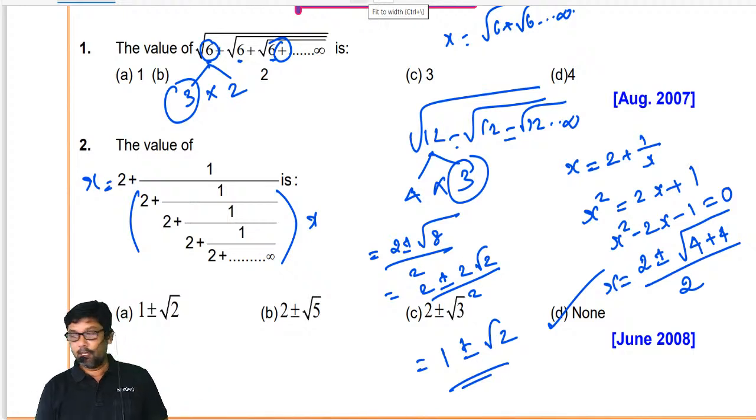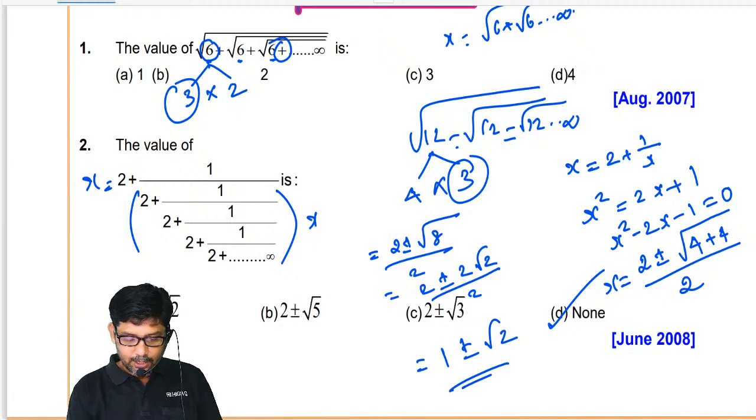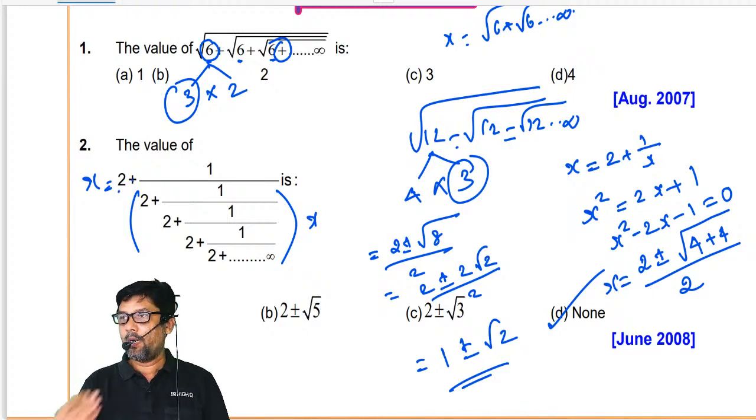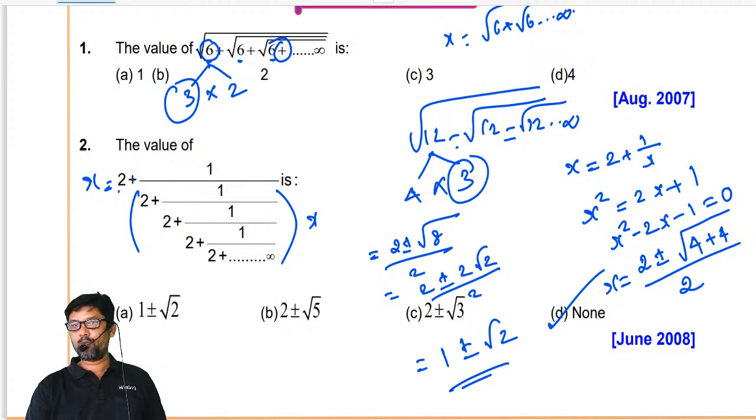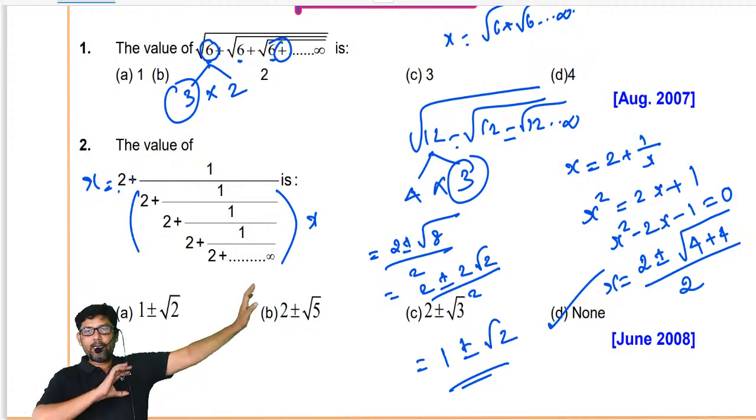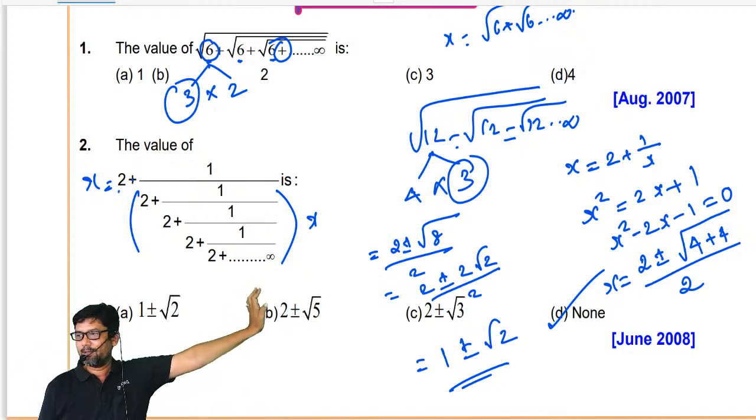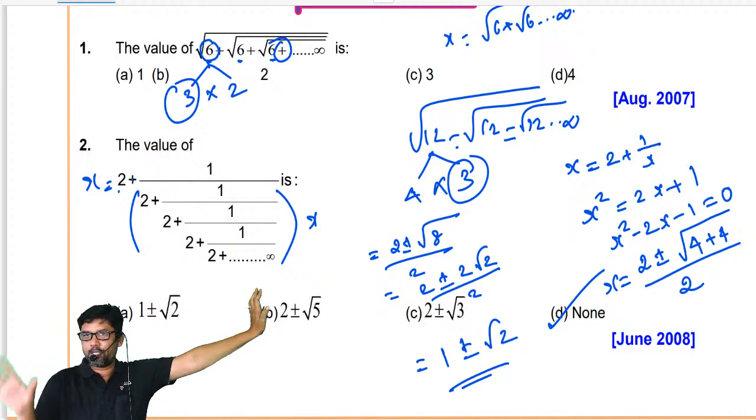So now listen here. 1 plus or minus root 2, if you ask me, it's not a right answer. Okay. Why? I will tell you. Look at the question. Question is what? 2 plus 1 by 2 plus 1 by 2 plus 1 by 2. Am I adding all the positive numbers? When I add all the positive numbers, am I going to get a positive number? Answer will be positive or negative? Positive only. This is point number 1.